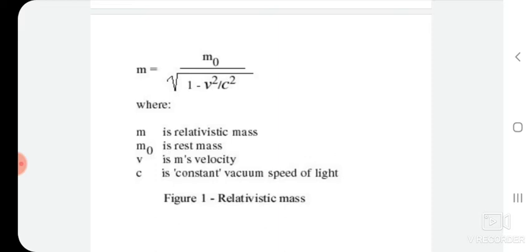This equation has verification of increasing mass with velocity from the work of Kaufmann in 1906 while studying the beta decay emanating from radioactive materials. They found that their velocities were comparable to the velocity of light, and also their masses were found to be related to their velocities.